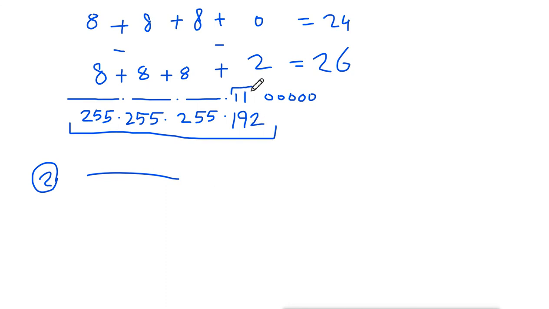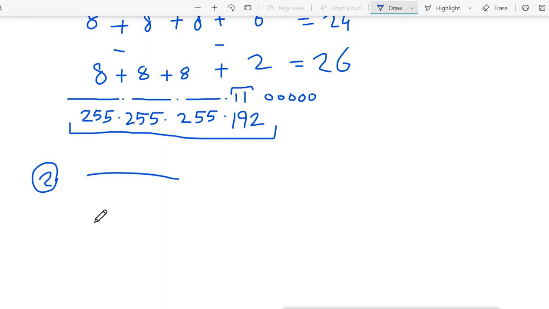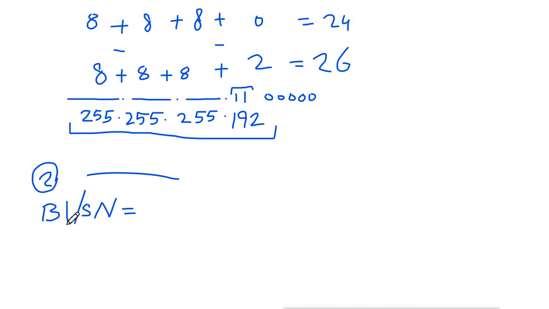Remember, extra enabled bits after leaving the default to get the network. So first we want to get the network, that means the blocks, or we can say the subnetworks. How many blocks do we have?